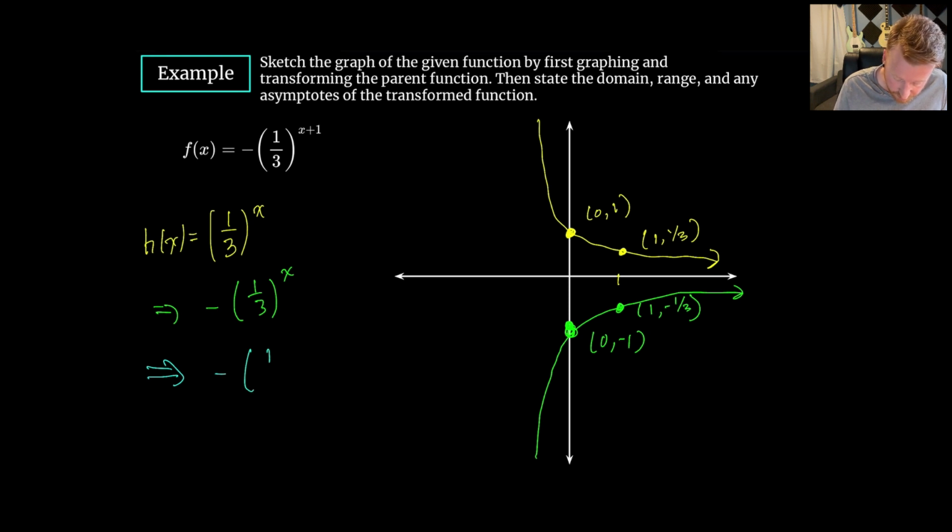Now I've got negative 1/3 to the x, and adding 1 to the input means that we're going to shift things left and right, or any adjustment on the input means we're shifting left and right. Since we are adding 1, that means things are getting shifted to the left by 1 unit. So this point is going to get shifted over 1 unit, and this will be now at negative 1, negative 1. And this guy is also going to get shifted over 1 unit, and this is going to be the point 0, negative 1/3.